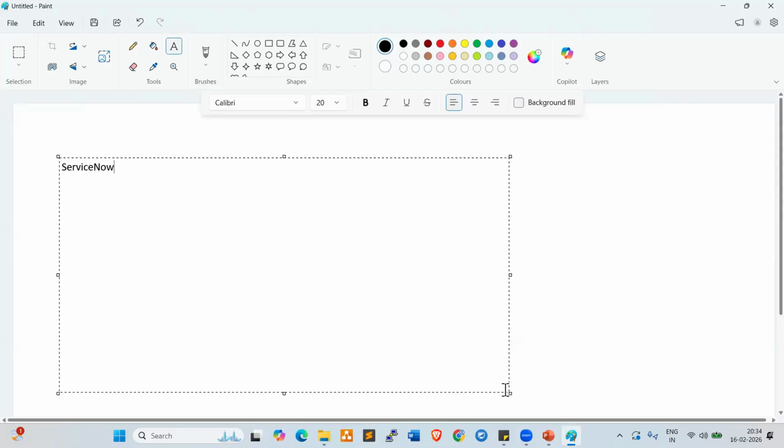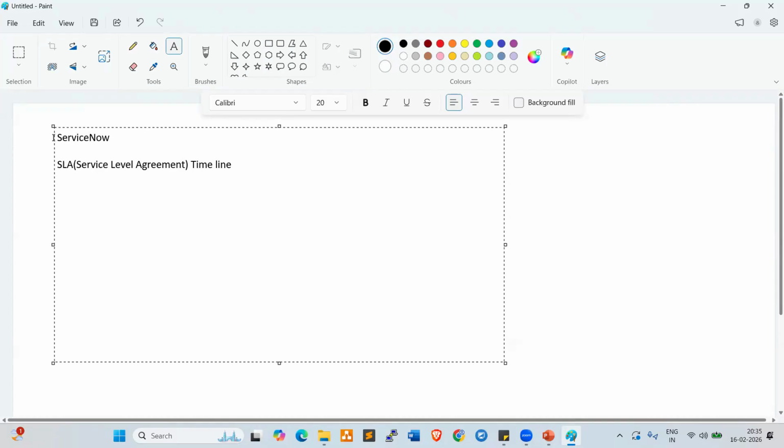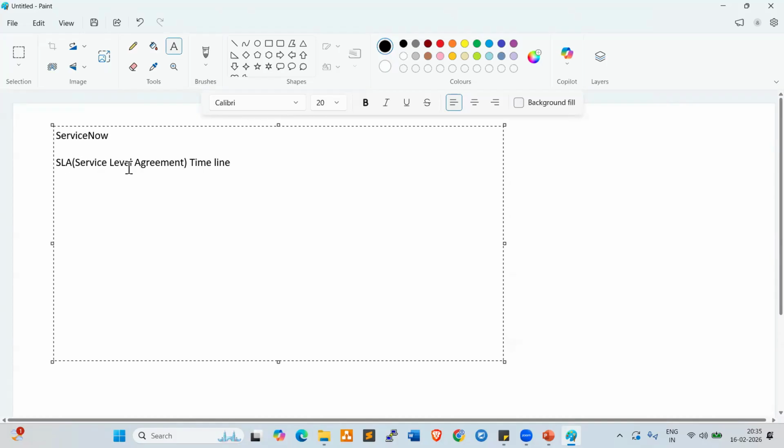So when we talk about the ServiceNow ticketing system, every ticket has some SLA. What is SLA, anyone? Service level agreement. So what is a service level agreement? It's the time we have agreed to complete the task or request. Yes, SLA is a service level agreement, which is a timeline, right?